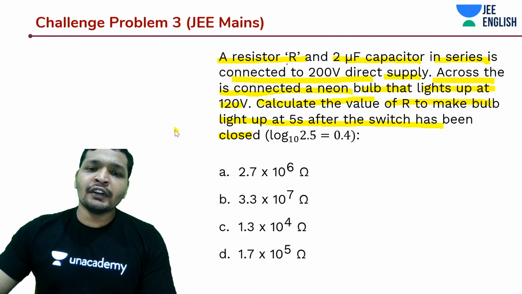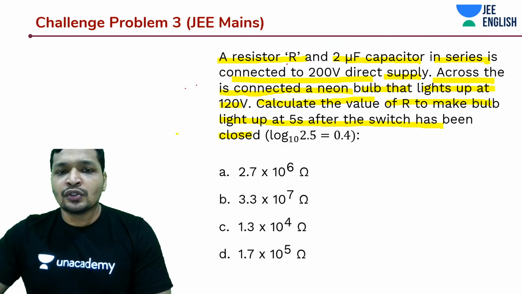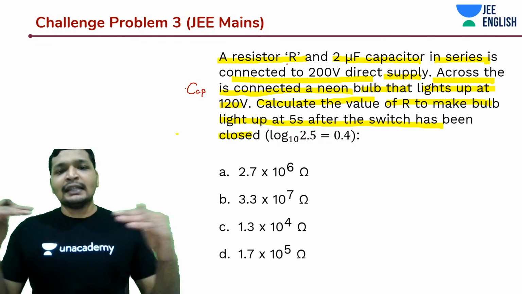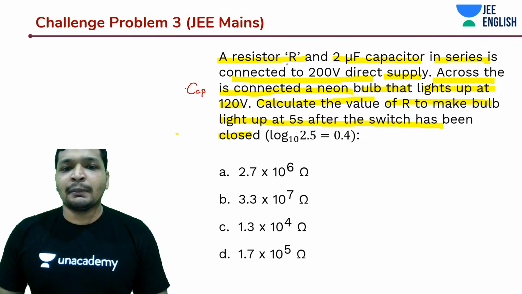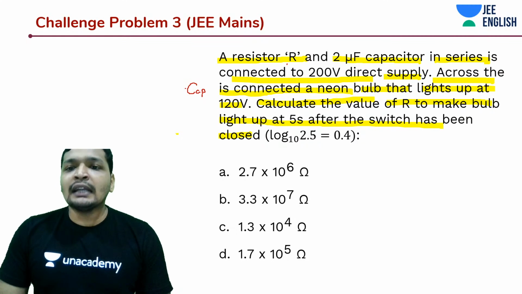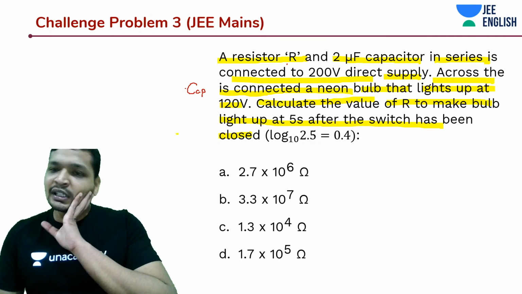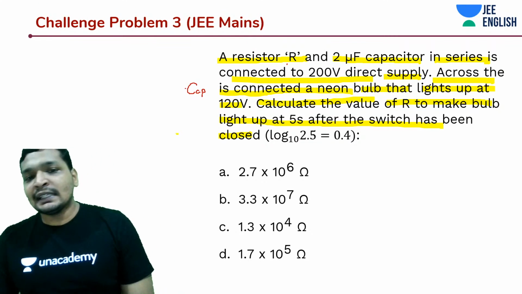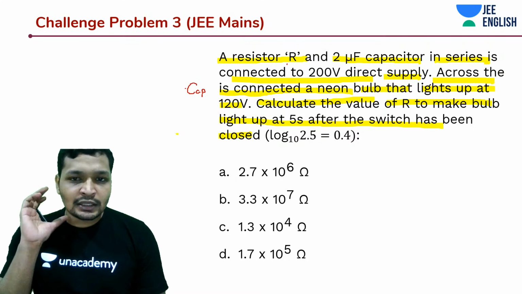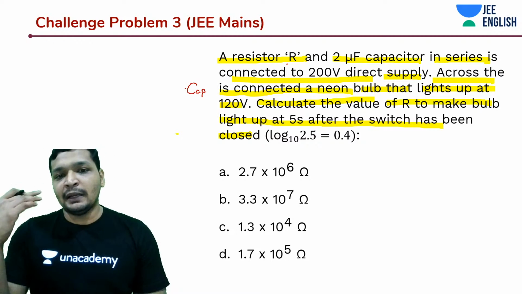The diagram is not explicitly given to you, but it is told to you theoretically what is happening in this case. So the question is saying there is a resistor R and a 2 microfarad capacitor connected in series to a 200 volt direct supply. Across the capacitor is connected a neon bulb that lights up at 120 volts. And now you need to make sure that this capacitor accumulates so much potential across it that it can light up the bulb.